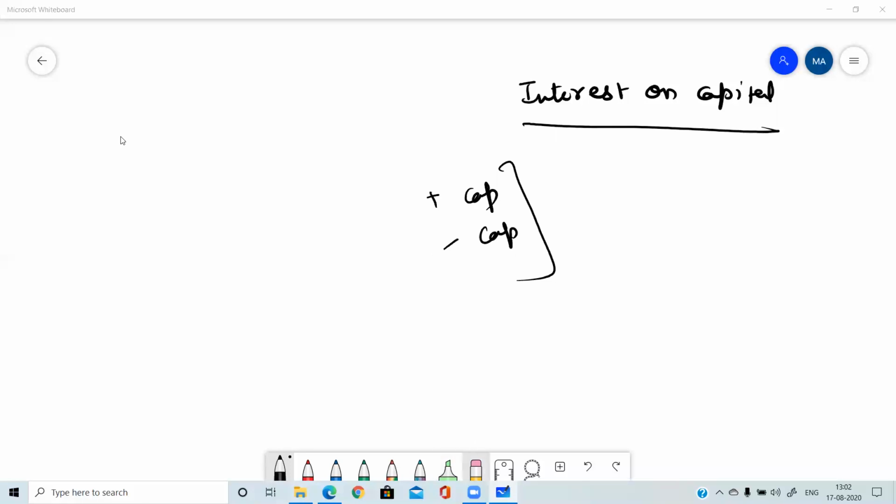Here we are doing the journal entry. So a little bit of difference is there in journal entry. Whenever there will be interest on capital, there will always be two accounts. There will always be two accounts. First account, interest on capital.